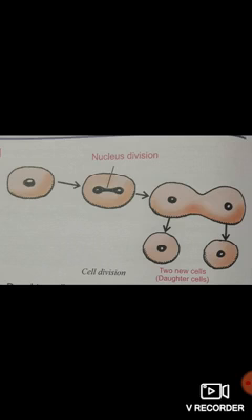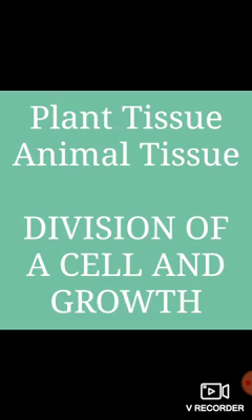Now you know very well the cells are of two types, prokaryotic and eukaryotic. The nucleus of animals and plants differs in structure, as you have seen in a previous video also. The nucleus in bacteria is not well organized.